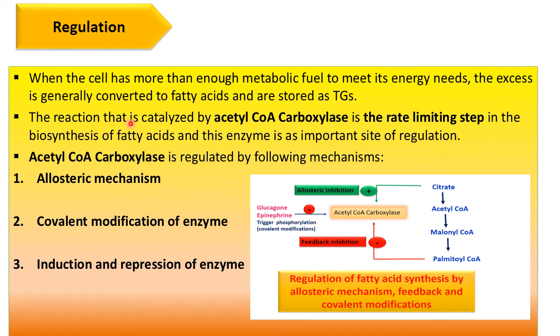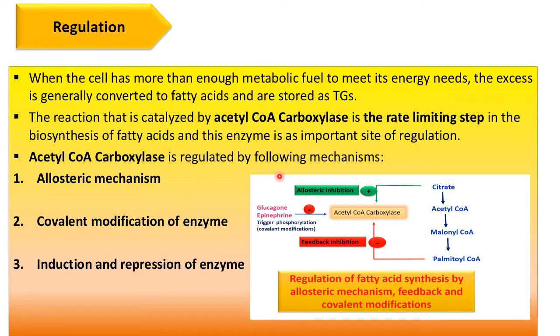The reaction catalyzed by acetyl coenzyme A carboxylase, I told you, is the rate limiting step. So this is the step which decides whether the biosynthesis of fatty acid will occur or will be regulated.